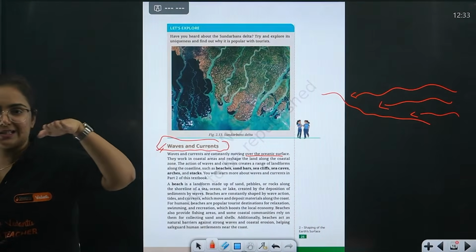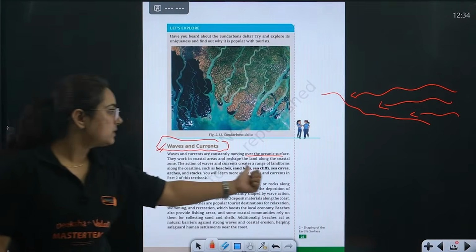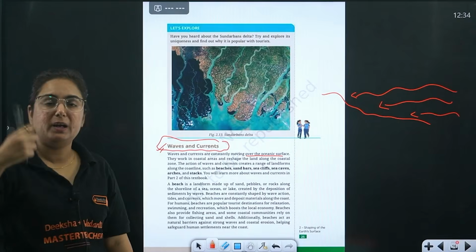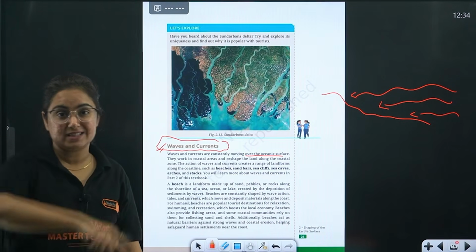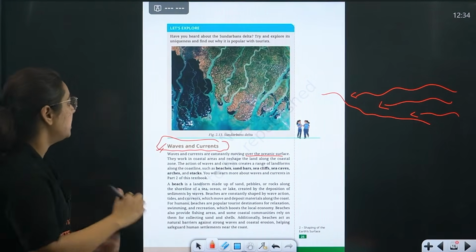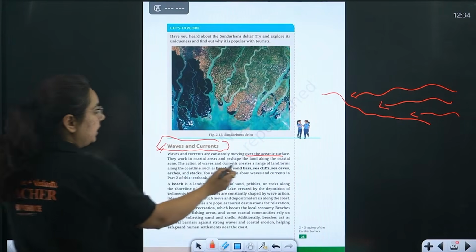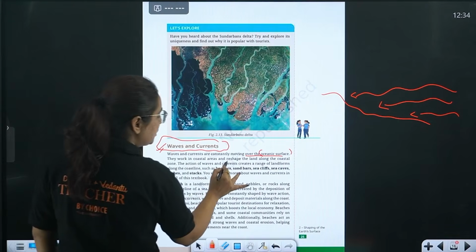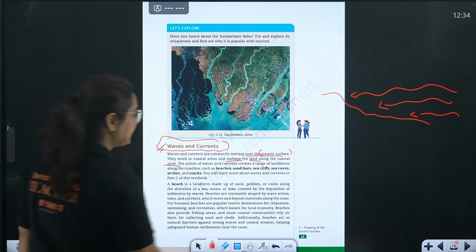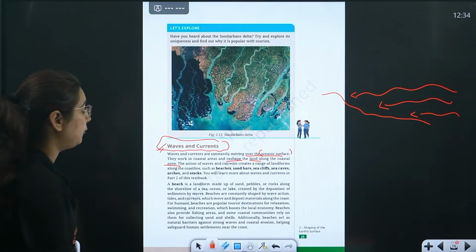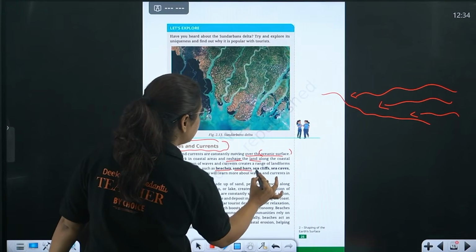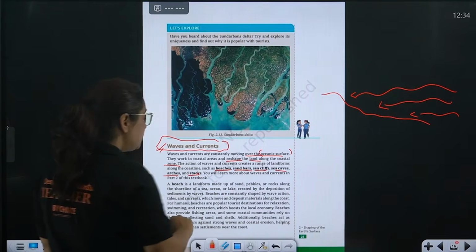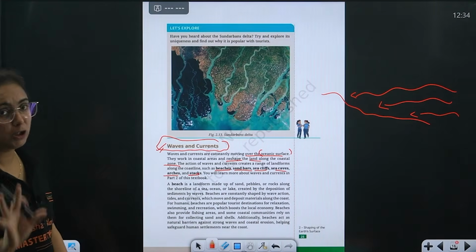Whenever the water is moving in a single direction... or what are waves? The coming and going of the oceanic water, the usual movement, or what we can say cyclic movement of the oceanic water. These are constantly moving towards the oceanic surface, and because of this movement they reshape the land along the coastal zone and form a lot of landform features like beaches, sandbar, sea cliff, sea caves, arches, as well as stacks. Just now we are going to see all those landform features.